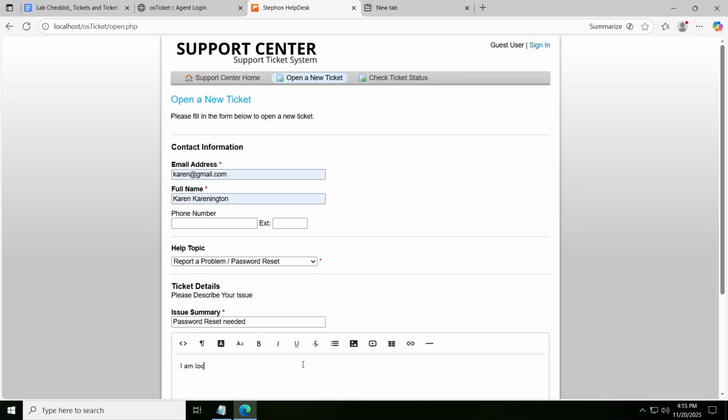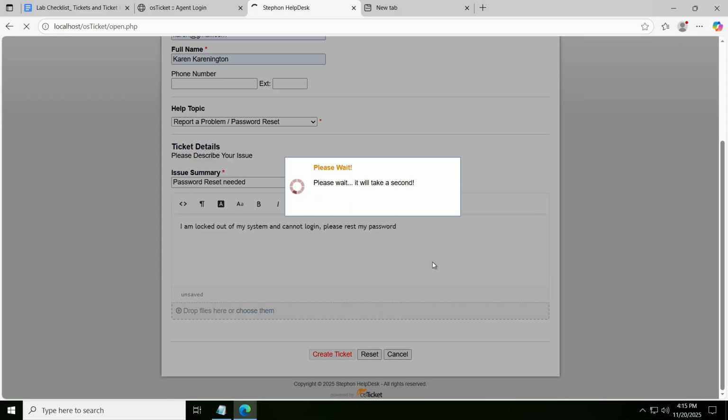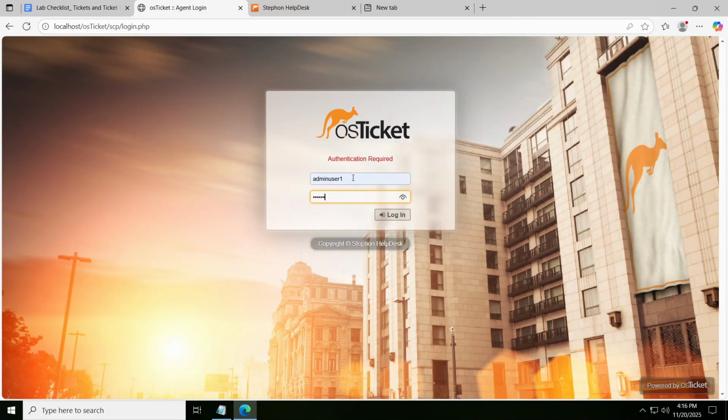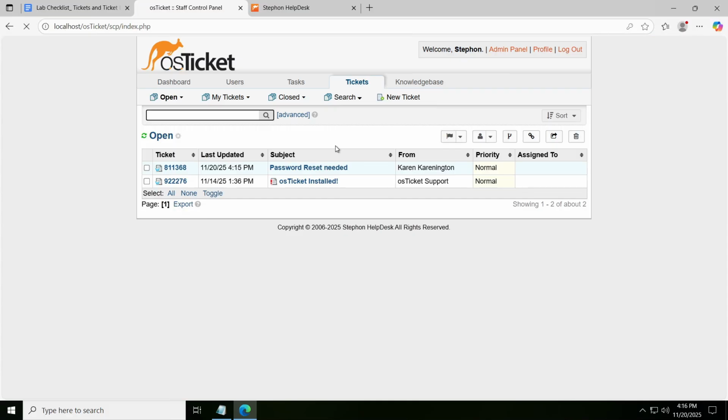I am locked out of my system and cannot log in. Please reset my password. We created the ticket as admin, then logged in as the user, user 123, to be sure I put the right password.